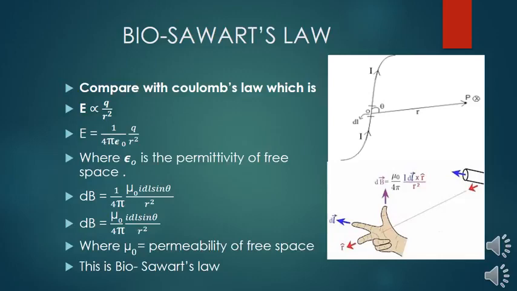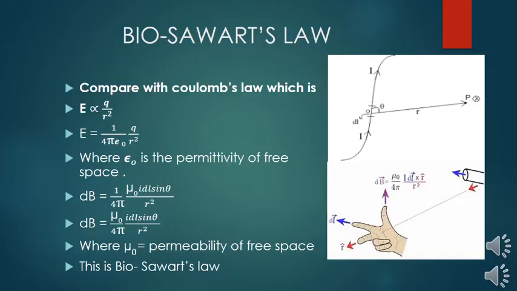So this equation of Biot-Savart law is very much like Coulomb's law, where E equals 1 upon 4 pi epsilon naught q over r square, where epsilon naught in Coulomb's law is the permittivity of the medium, a quantity that gives certain electrical characteristics, whether it allows the charge to apply force or not.